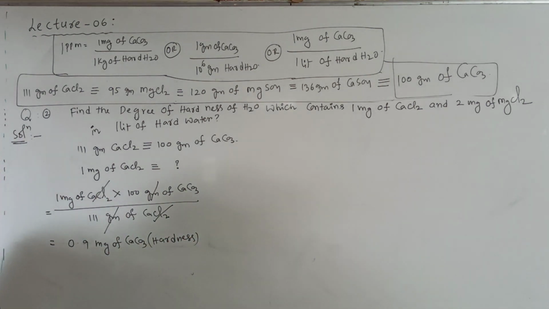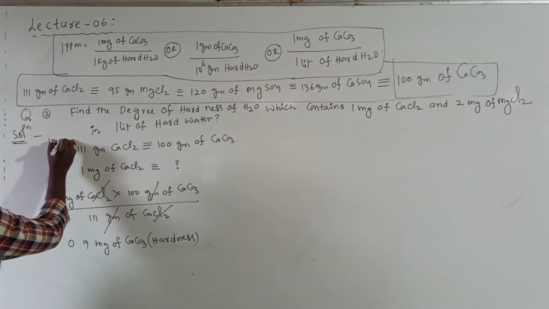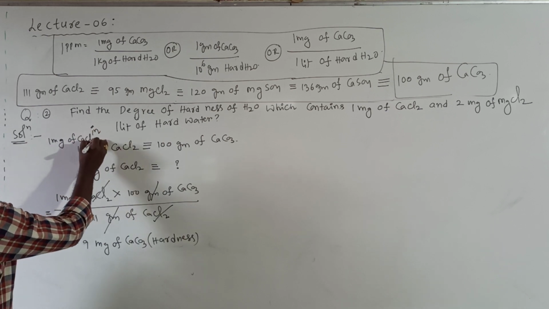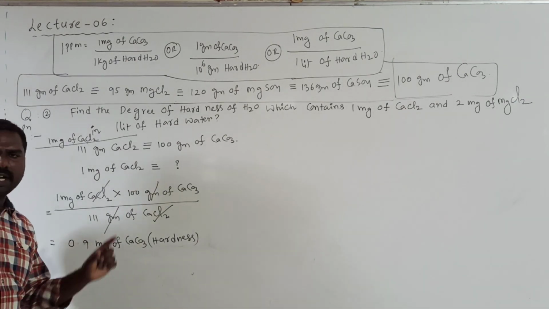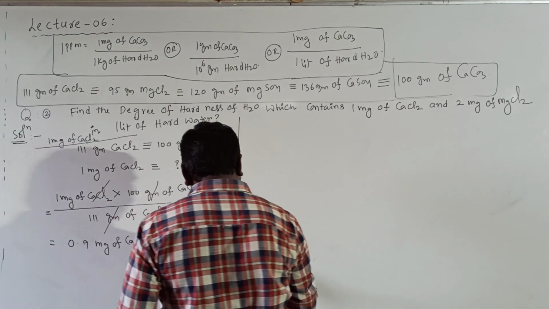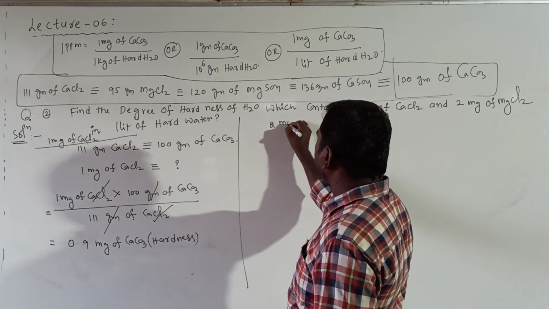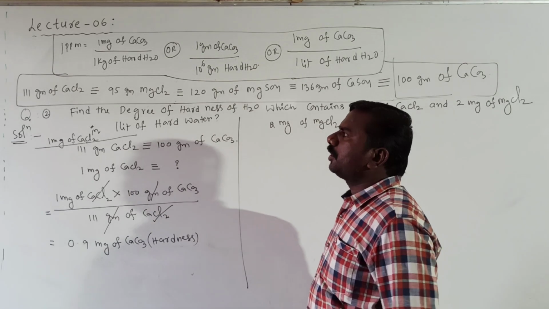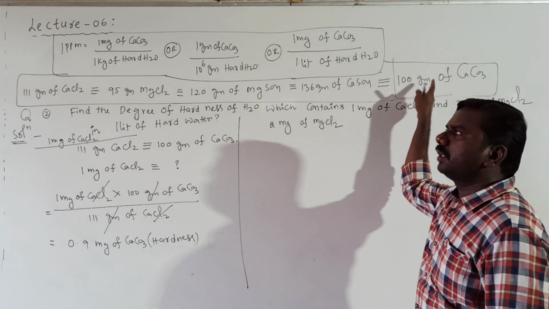So by 1 milligram of CaCl2, the hardness will be 0.9. That is its contribution. Another 2 milligrams of MgCl2. You should know the relation between MgCl2 as well as calcium carbonate.